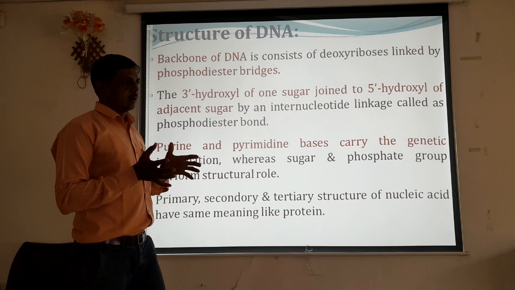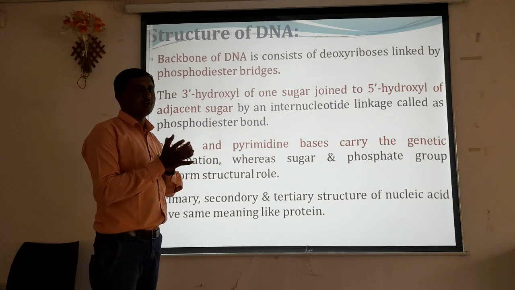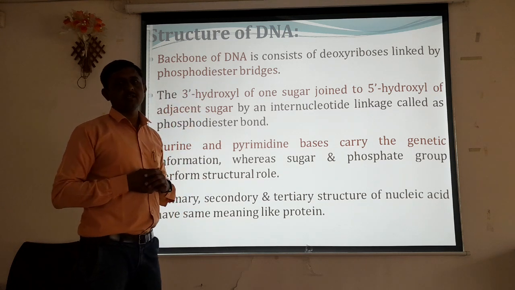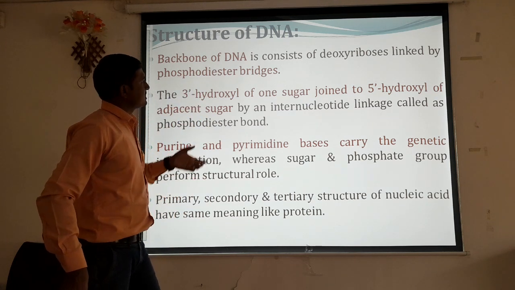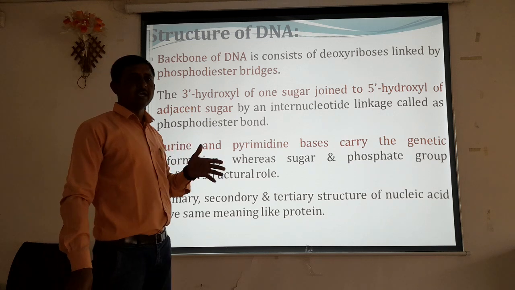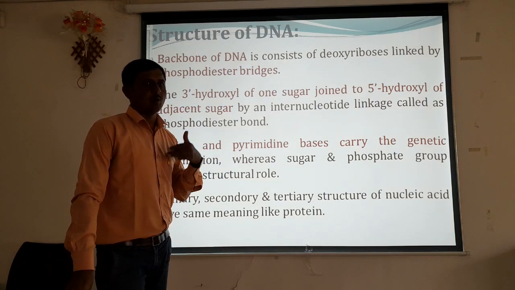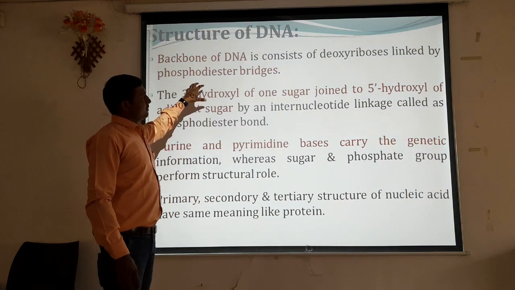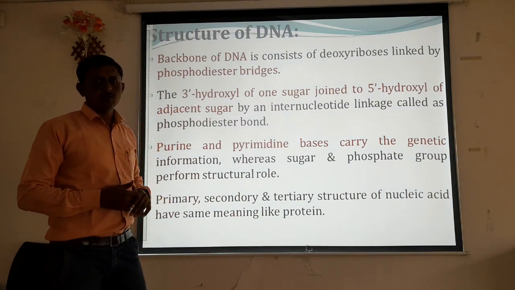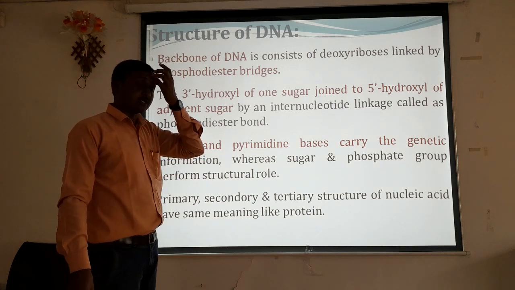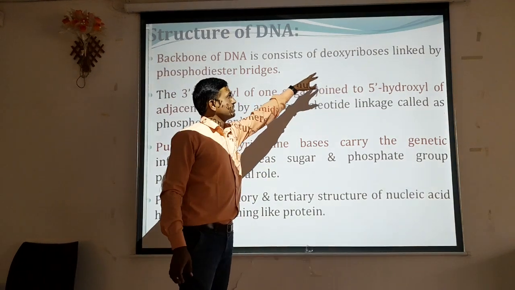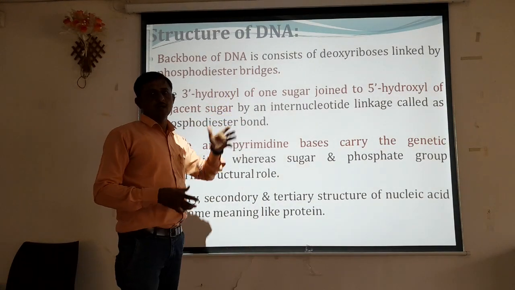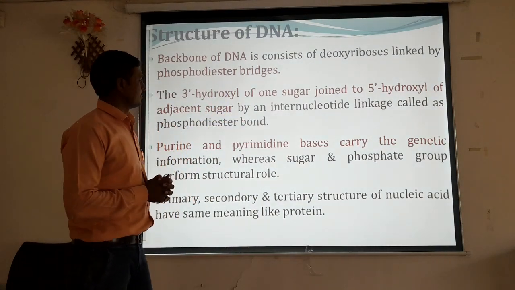When two nucleotides bind, forming a linkage with one another, that linkage is called a phosphodiester bond or phosphodiester linkage, and they continuously bind with one another so that a polynucleotide chain can be formed. While discussing only DNA, we have to discuss here the structure of DNA. So that's why we have taken deoxyribose sugar, while in case of RNA, it is a ribose sugar.